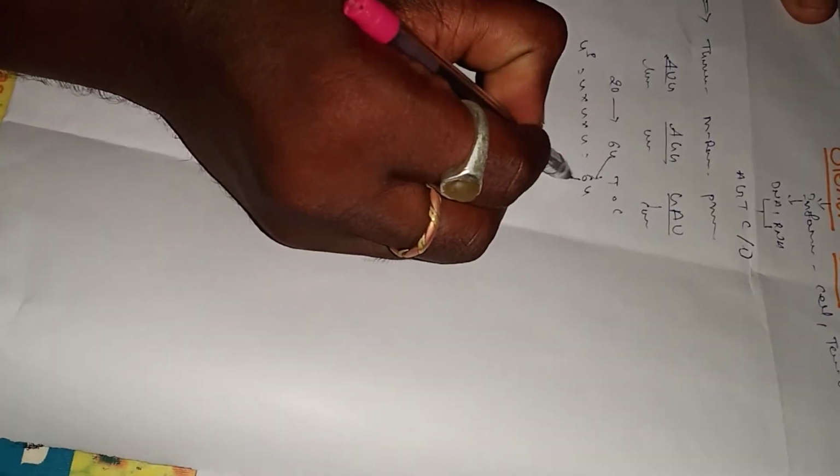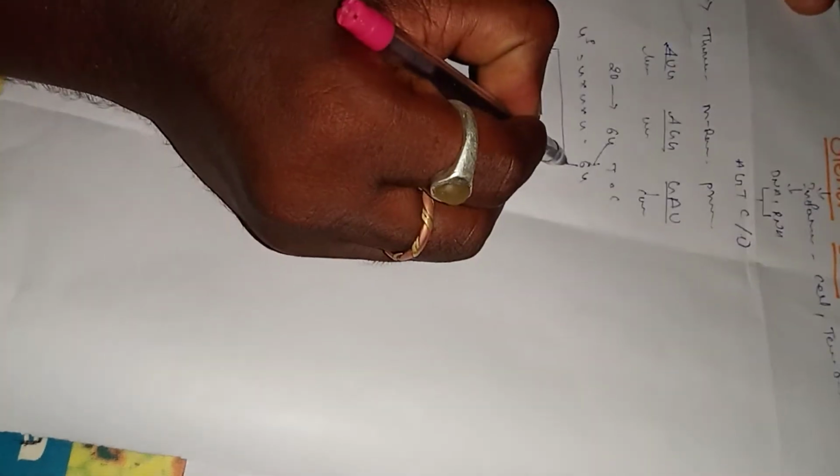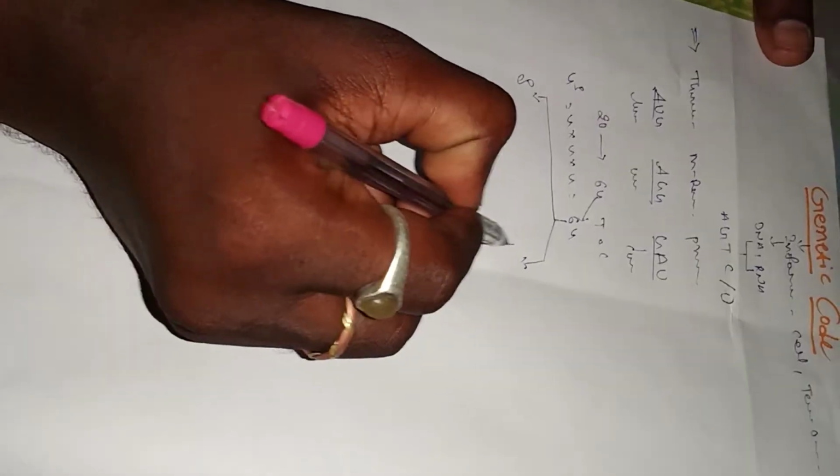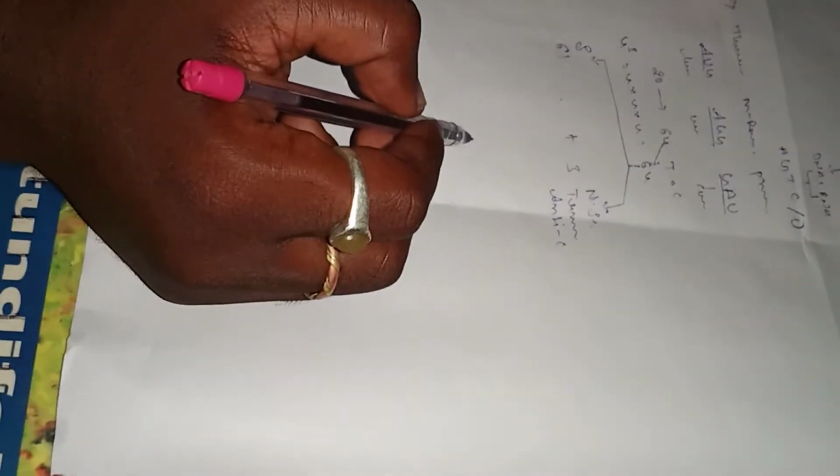These 64 triplet codons are classified into two types. One is the sense codons. The second is the nonsense codons, or termination codons, or anti-codons. A total of 61 sense codons are present in the body. The remaining 3 are the termination, anti-codons, or nonsense codons.